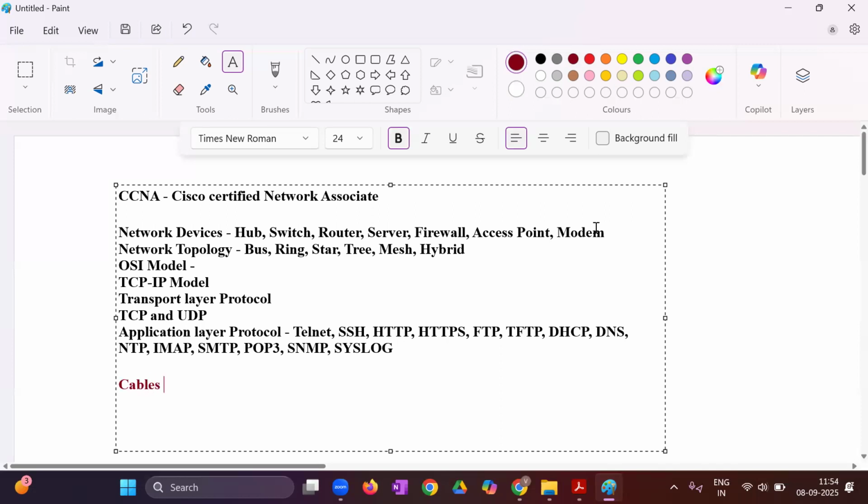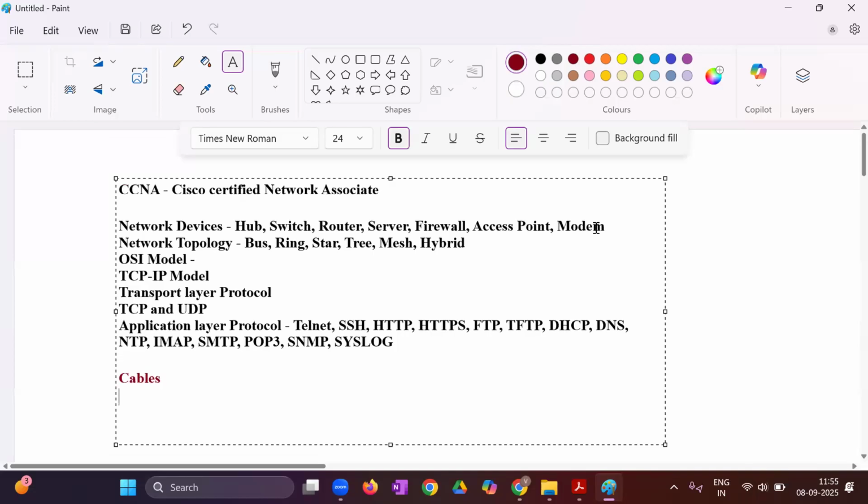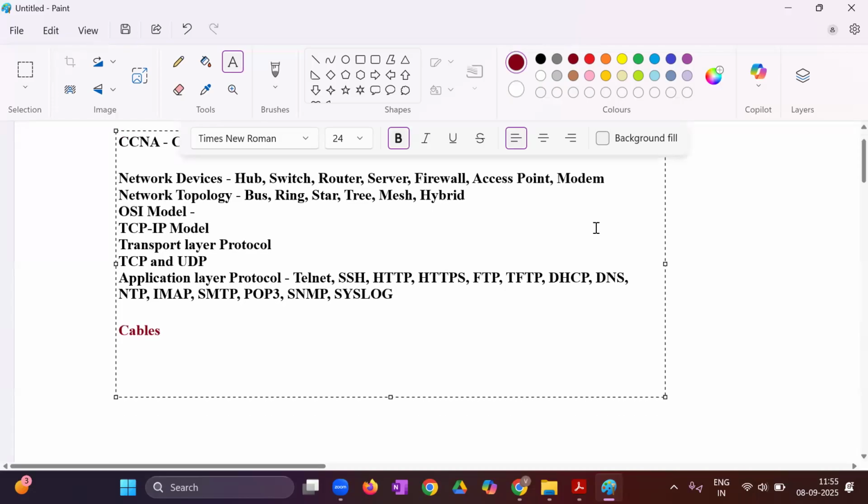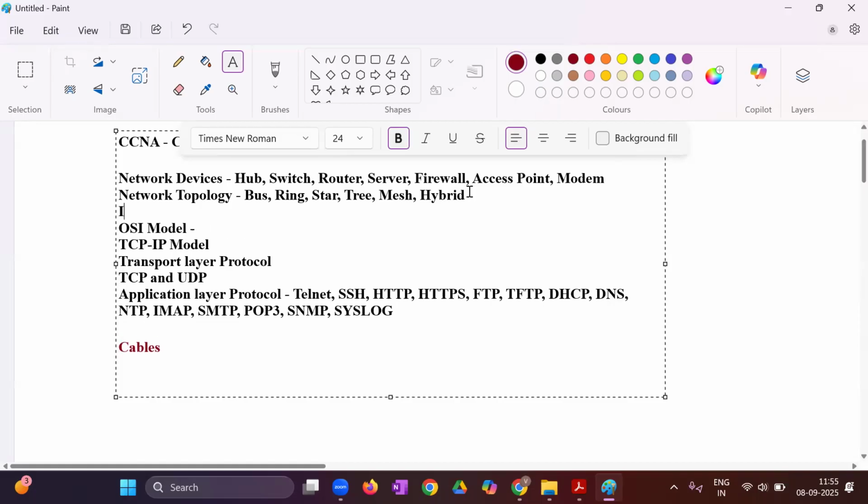Where we will be discussing twisted pair cables, crossover cables, and all these cables. Then after discussing the cables, and after this transport layer protocol, we will do IPv4 addressing. After understanding the network topology, we will start with IPv4 addressing. And we'll also discuss the MAC address.